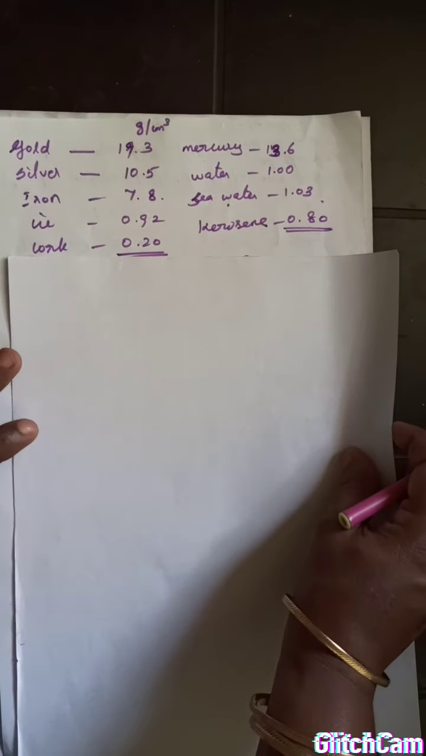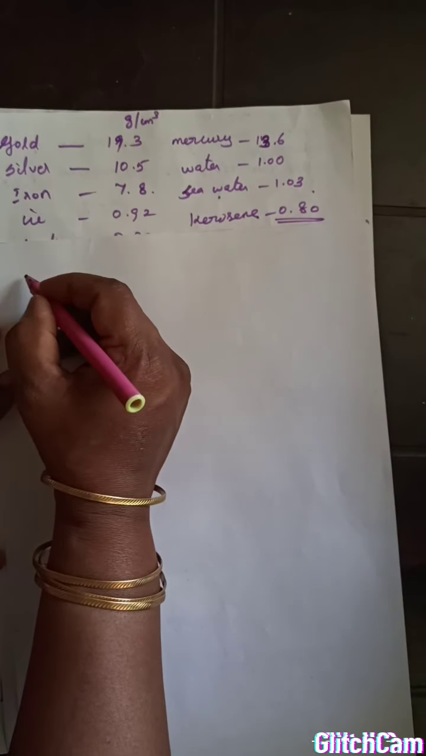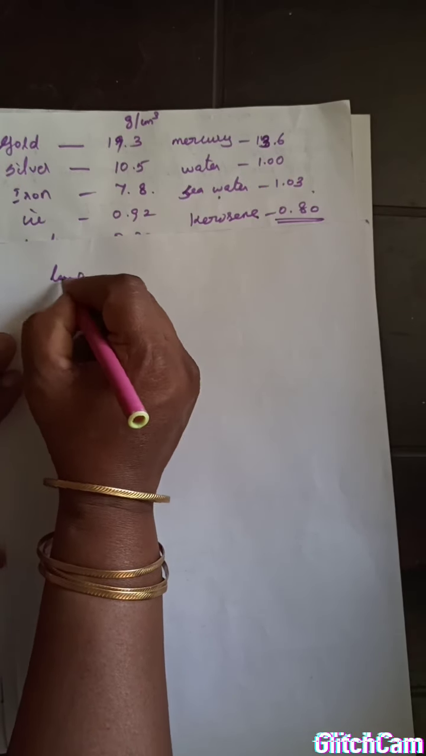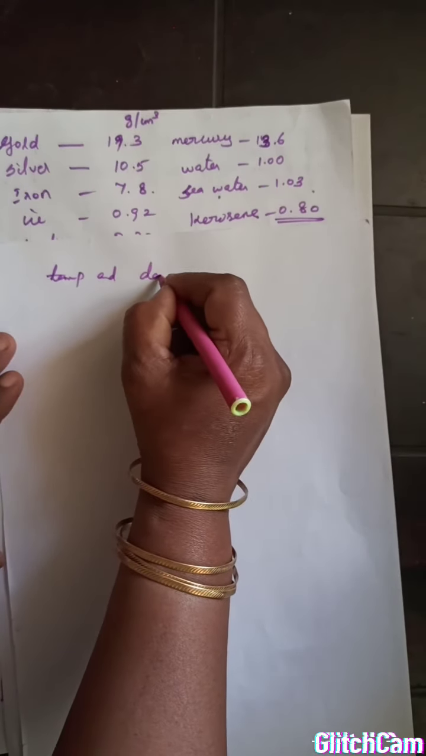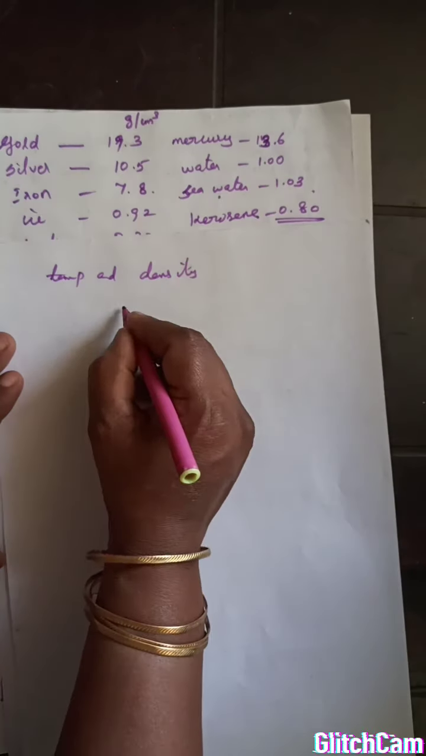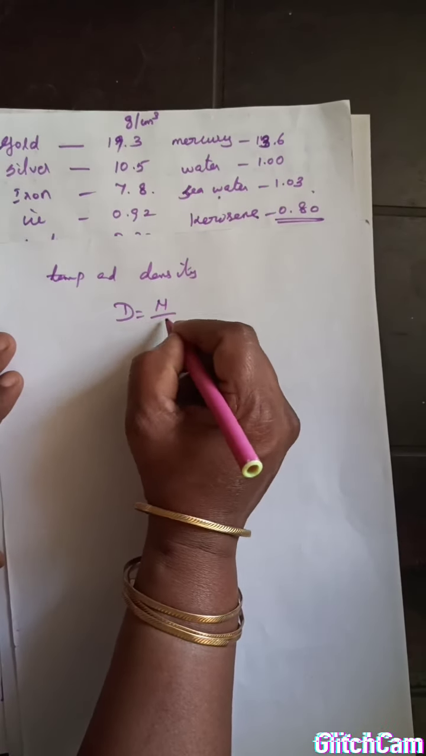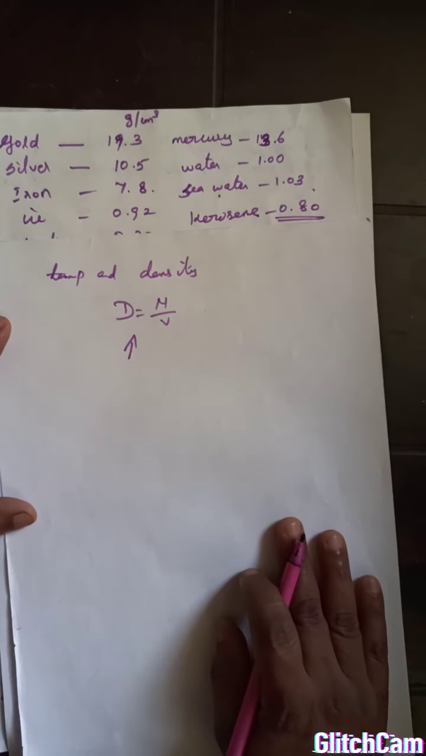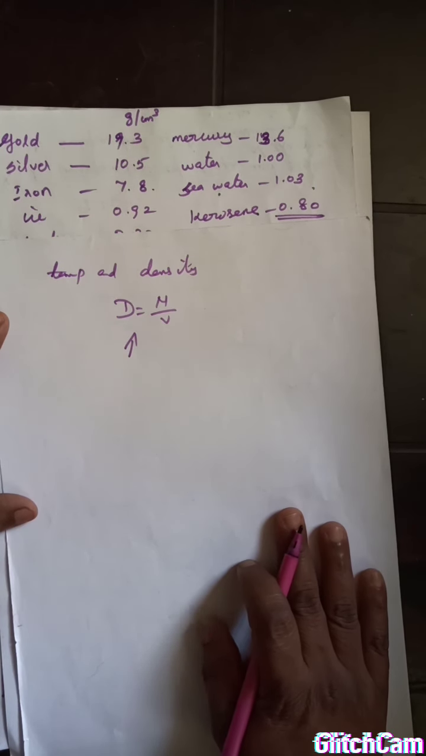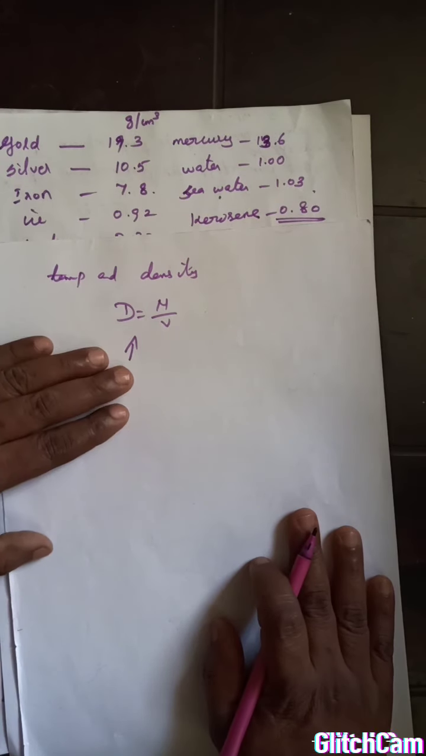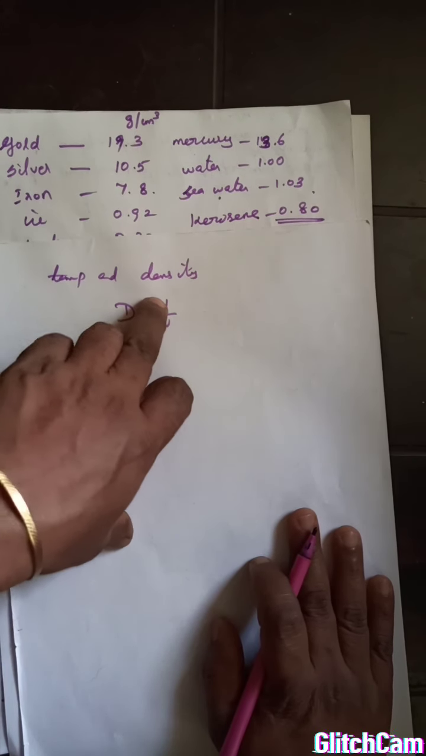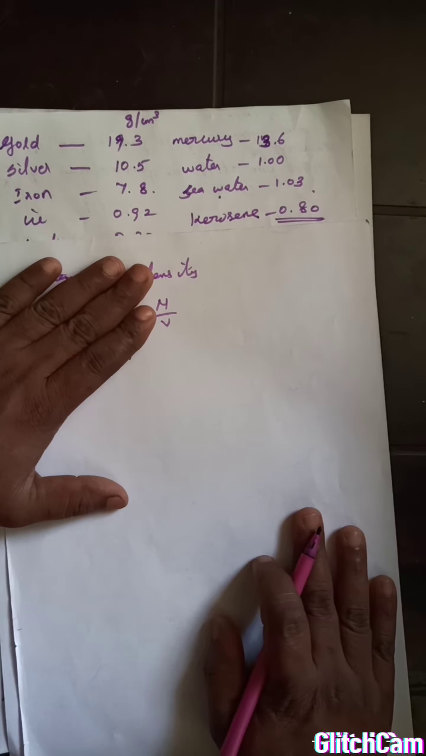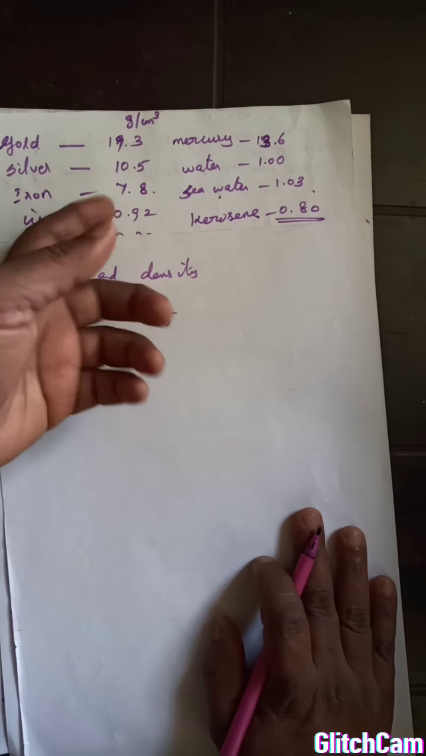Okay, now we go with the relation between temperature and density. What is the formula? Mass upon volume. Okay, if we start increasing the temperature of a substance, as you know, when increasing the temperature, the mass of the substance remains the same. It is not varying with the temperature, isn't it? We know that. So what is varying?